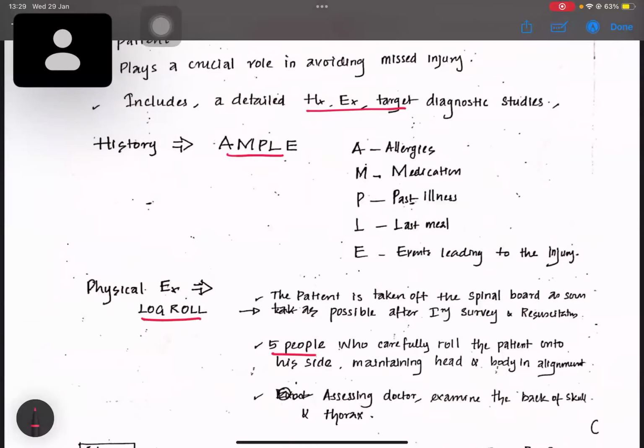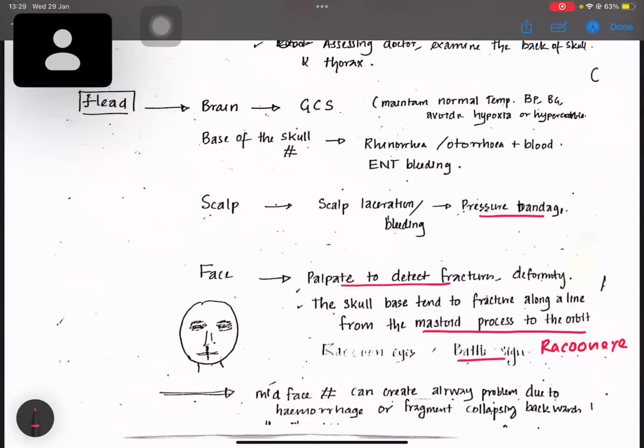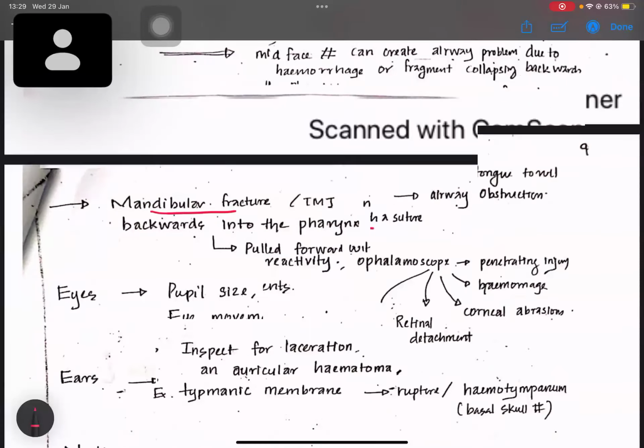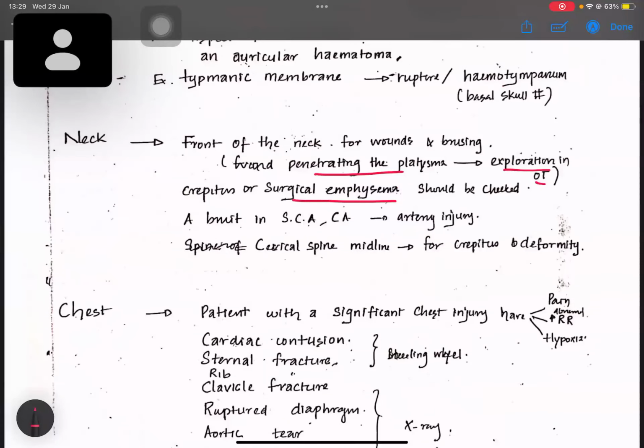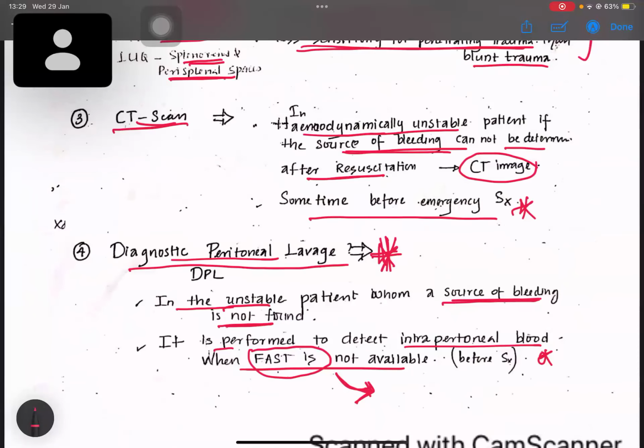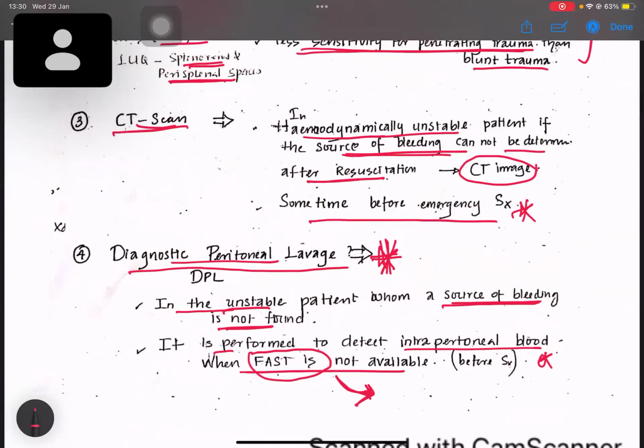And this is all about the primary survey. The secondary survey will be continued in my future sessions, and again the categorized MCQ papers will be discussed. History taking will be discussed in the future sessions.